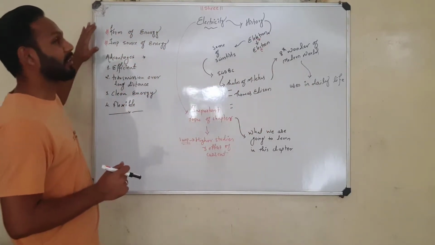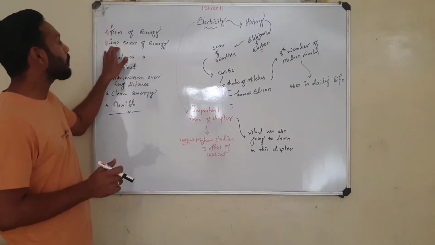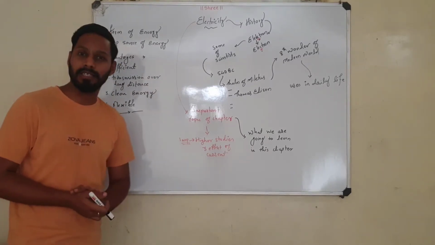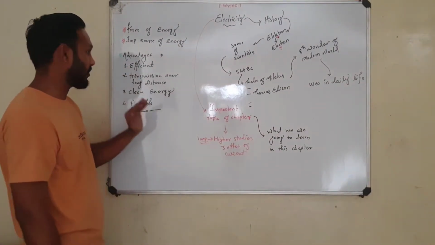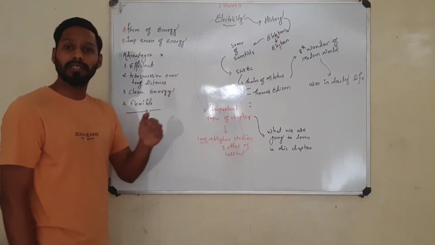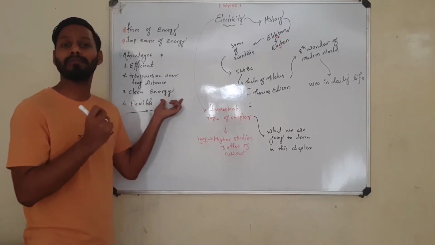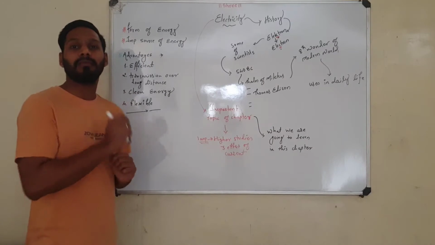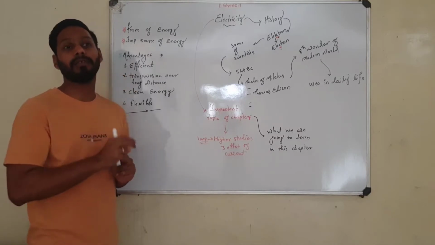After that, I explained that electricity is one form of energy. It is also an important source of energy. Then I explained different advantages of electricity. Number 1, it is efficient. Number 2, it is easy to transmit over long distances. Number 3, it is a clean source of energy, as it does not produce any kind of pollution. Number 4, it is flexible: on the same power plug, if we attach a mixer grinder it works, and if you attach a mobile phone it also works. So that we have seen.